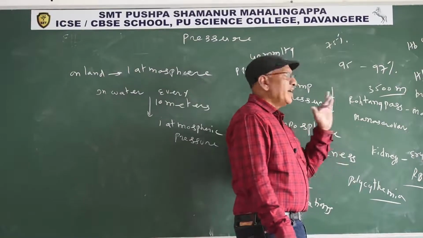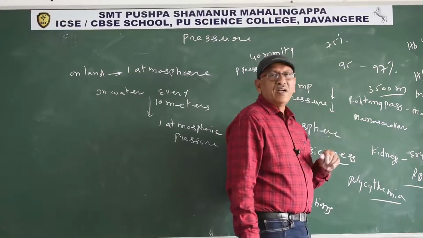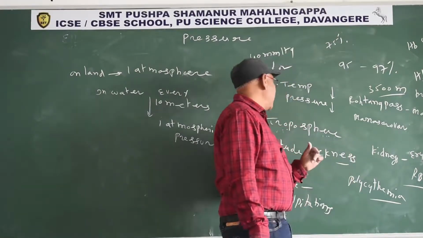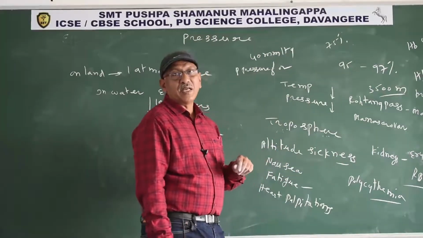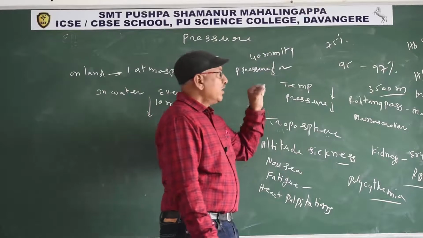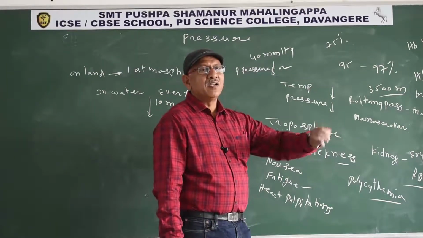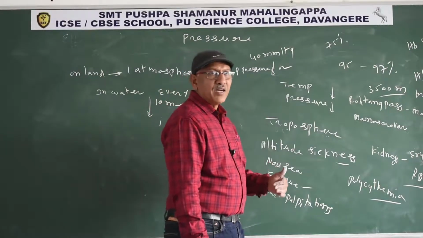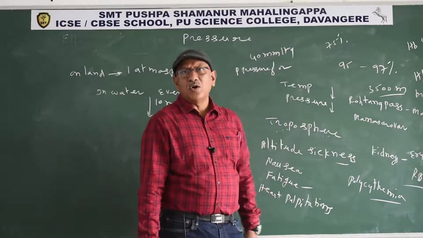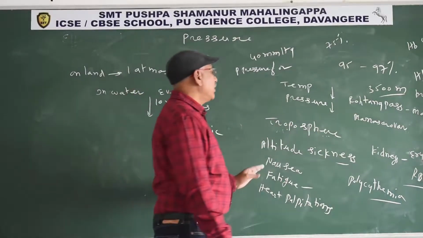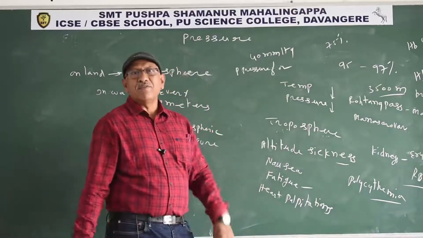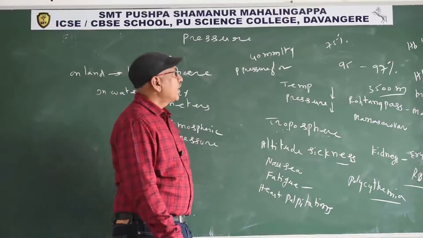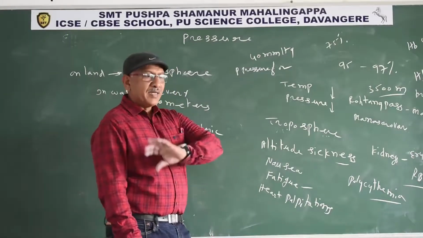Moreover, breathing rate is more in people living at high altitude. Normal breathing rate is 12 to 16 times per minute; people living at high altitude breathe more than 12 to 16 times. How does the breathing rate increase? Reduce the duration of inspiration and increase the duration of expiration, and eliminate the excess amount of carbon dioxide accumulated in the body. So it is a physiological adaptation. Changes occur in the body functions and overcome the altitude sickness. In the next class, we will discuss adaptation.